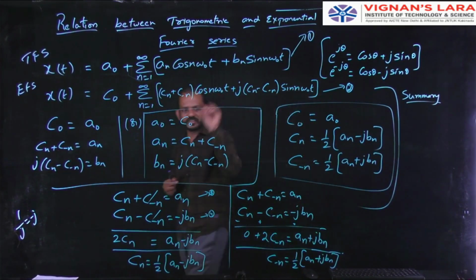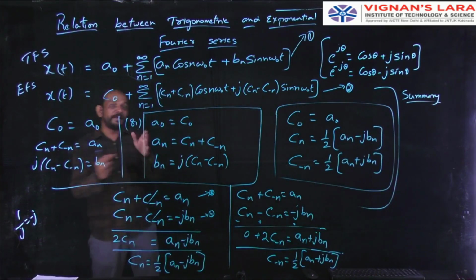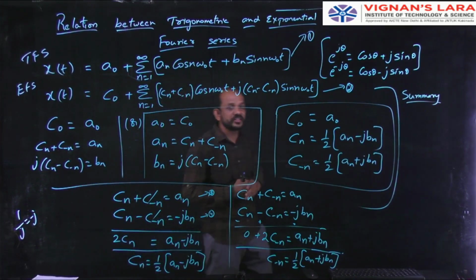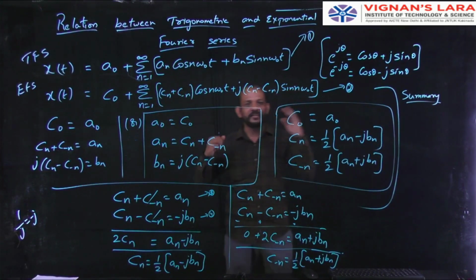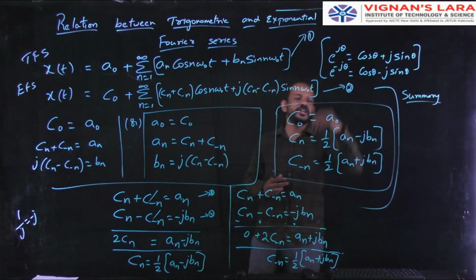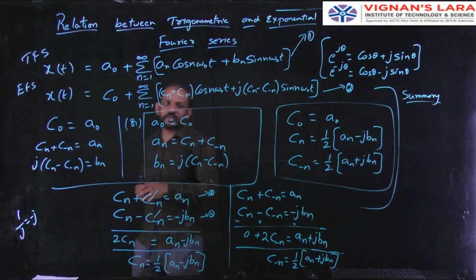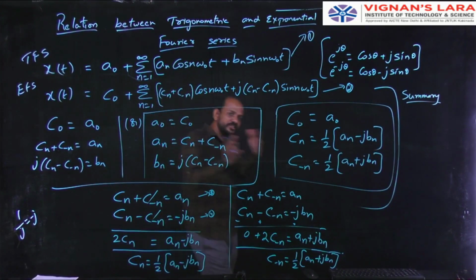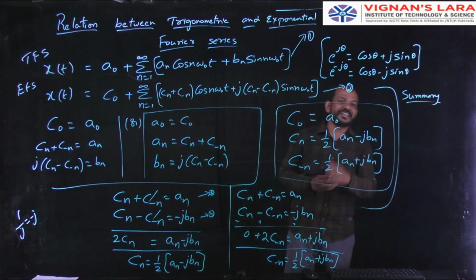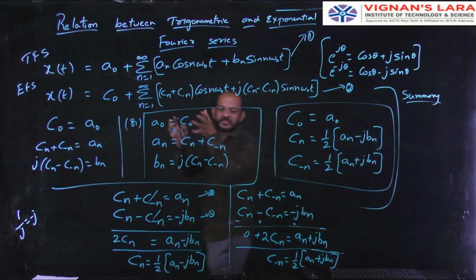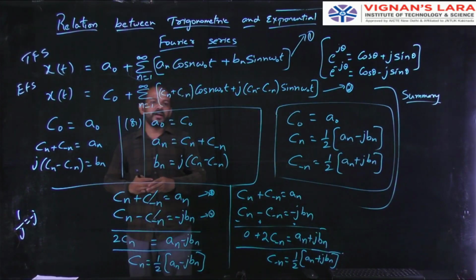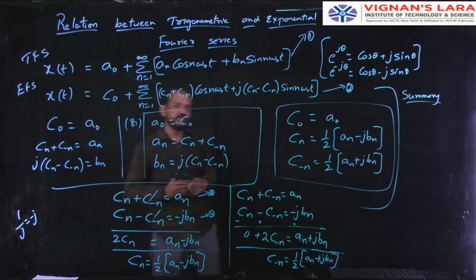So I wrote the two equations. Next, I expanded the exponential Fourier series representation of x of t. After that, I used the formula of e power j theta and e power minus j theta. Why? Because I am converting those complex exponential terms into trigonometric functions, that is sines and cos. So I converted the complex exponentials into sines and cos.